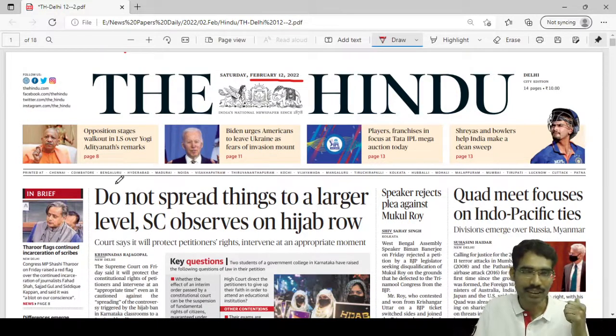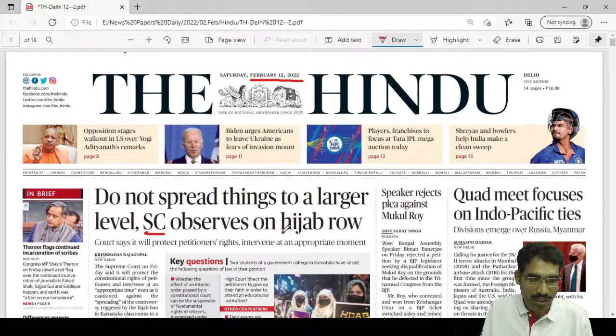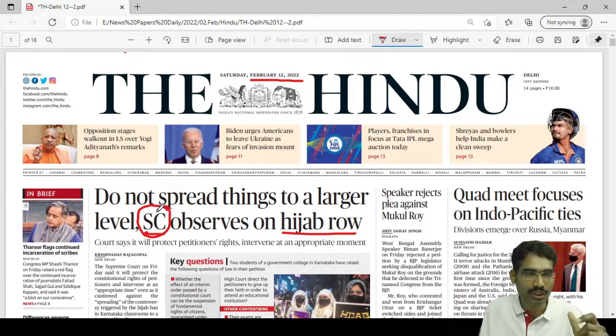The parameter is: if the news item is related to our syllabus, then we have to select it. The next question is, how do we know whether a particular news item is related to our syllabus or not? The answer is identifying the keywords. Let us take this one. Do not spread things to a larger level. SC observes on hijab row. Here the term SC is one keyword. Suppose you do not know this keyword, forget about it and come to the next part.